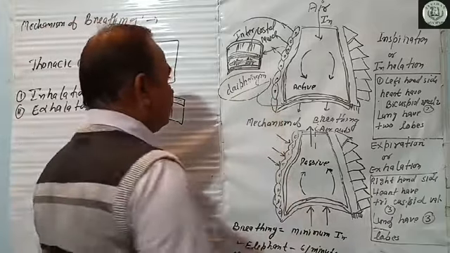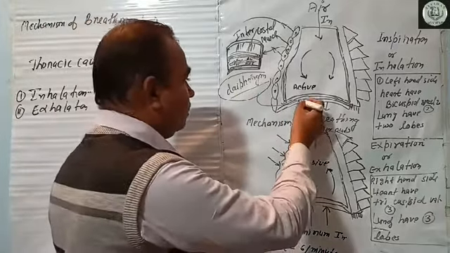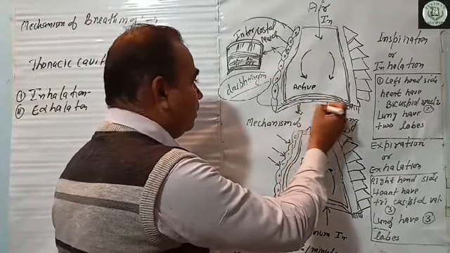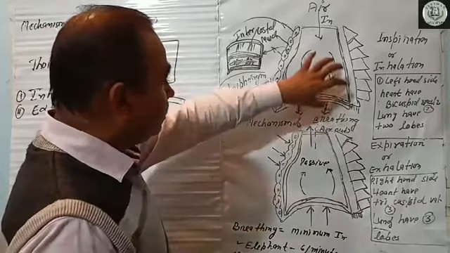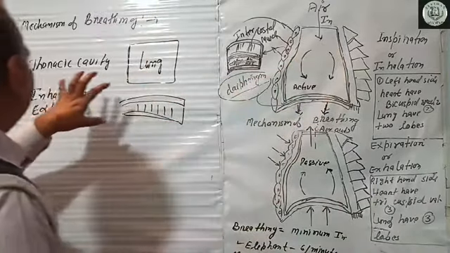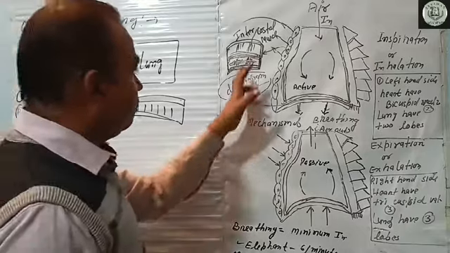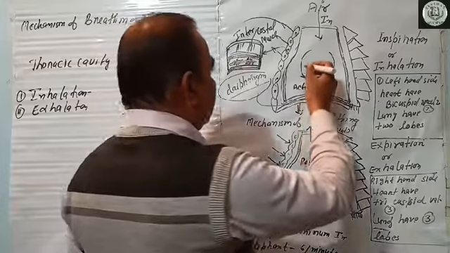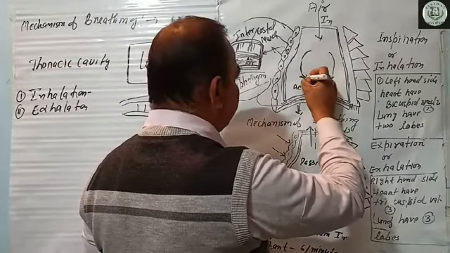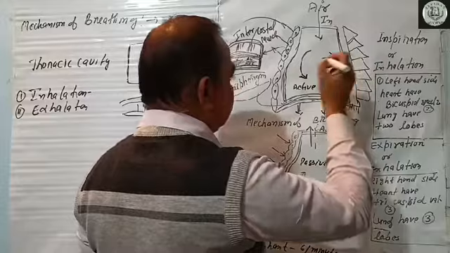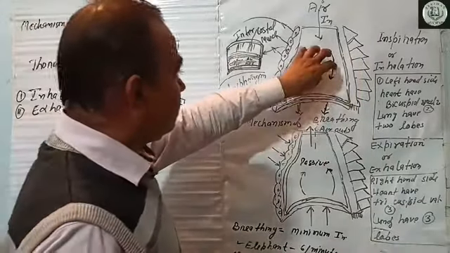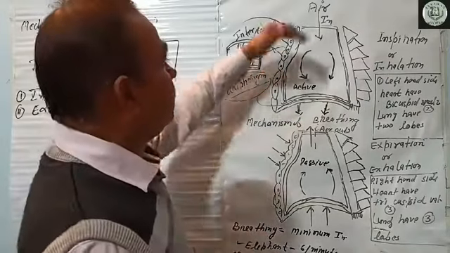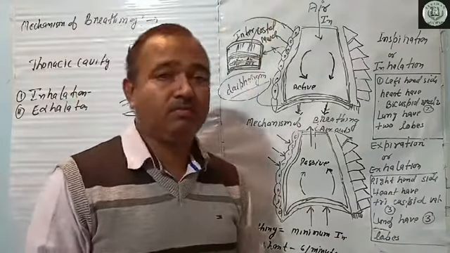Simultaneously the contraction of the diaphragm takes place, and due to this it shifts to the lower side. It also increases the volume of the thoracic cavity. Due to both these activities, the intrapulmonary atmospheric pressure is reduced as compared to the atmospheric pressure.